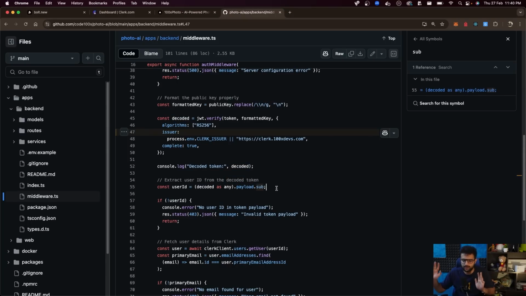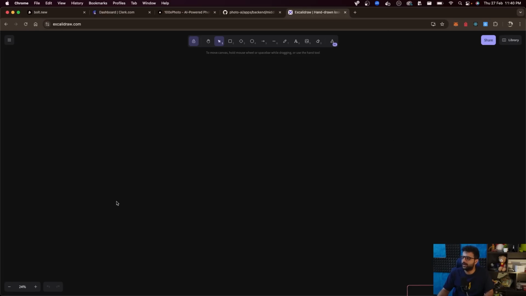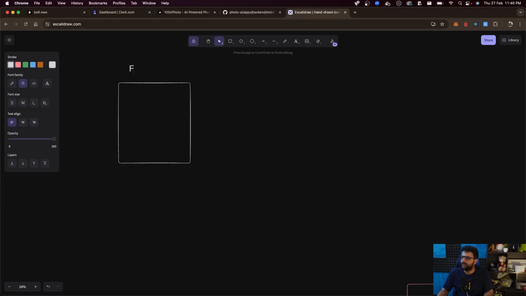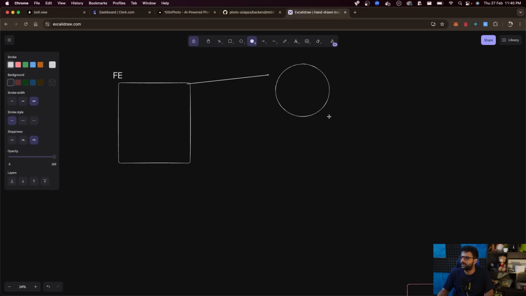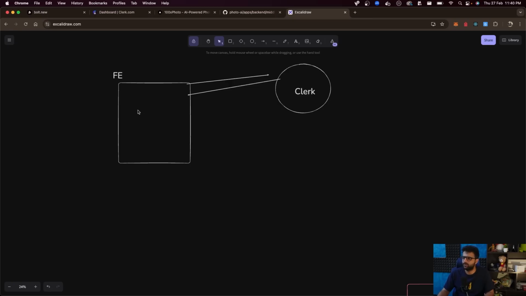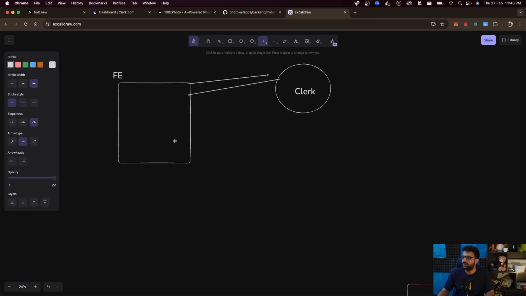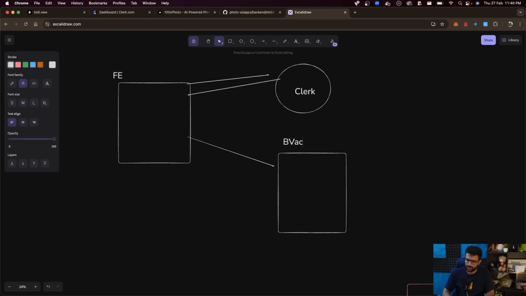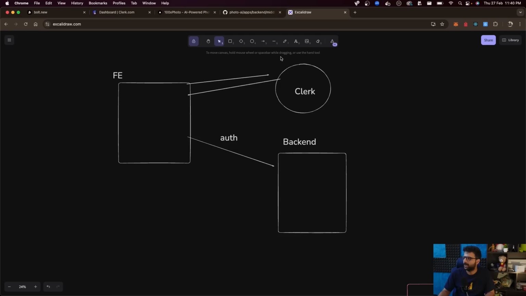So if you're using Clerk for authentication, what will end up happening is you have your front end, and when the user signs up or signs in on your website, they'll directly go to Clerk. They will never hit your backend. You don't need a sign up endpoint. They will hit Clerk, and they can get back a JWT or a token. Using that token, they can call your backend and send the token as a header, in the auth header.